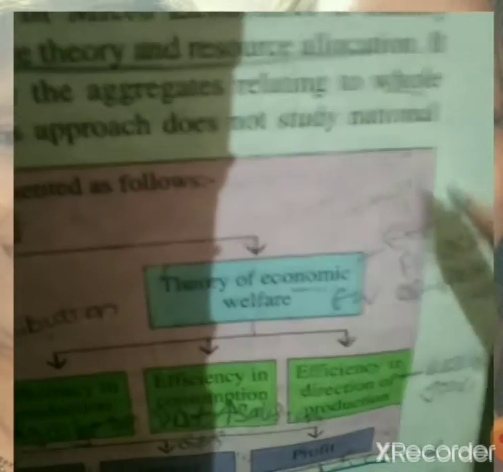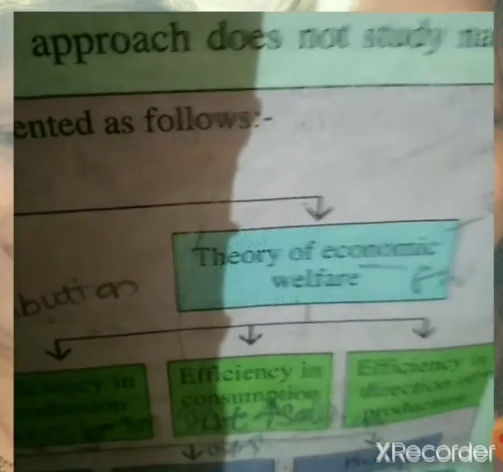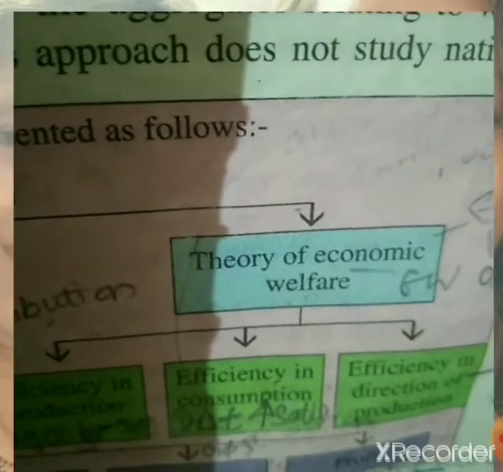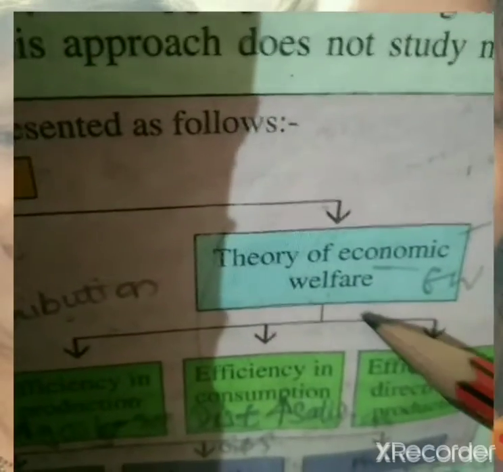Now the third theory, that is the theory of economic welfare. That means the welfare of society as a whole. The theory of economic welfare is also called efficiency in allocation of resources. How efficiently the resources are allocated, we will study under the theory of economic welfare. That is, how efficiently resources are allocated among the various classes of society like rich and poor, and their welfare, will be studied under this theory.